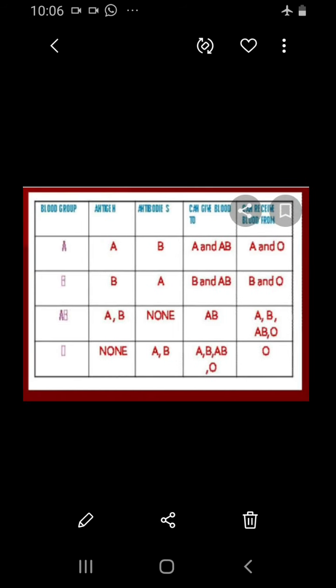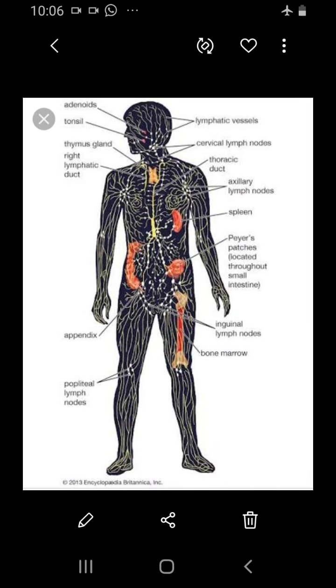Another topic we have to see in this class is the lymphatic system. Next to the antigens and antibodies, the blood is also accompanied by lymph. Lymph is nothing but a fluid that flows throughout the lymphatic system. Along with the circulatory system, this lymph is a fluid flowing along with the blood. It is seen throughout the body, and it is also differentiated into a different system, the lymphatic system.